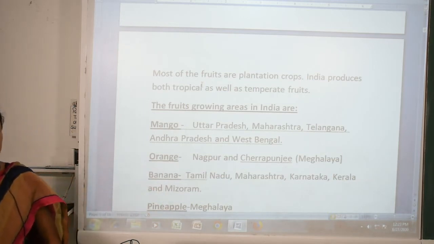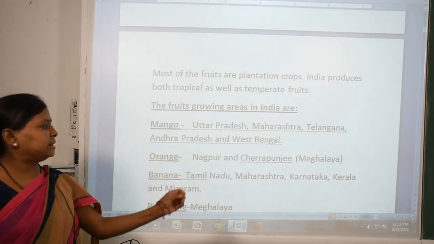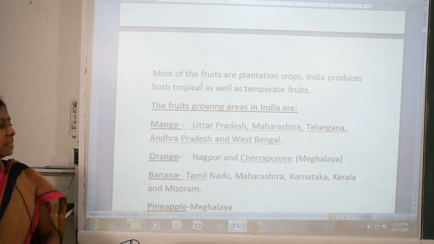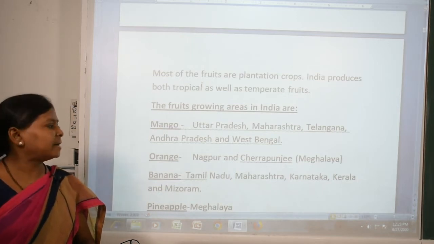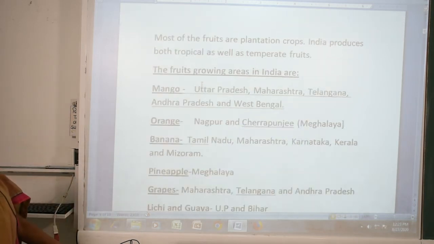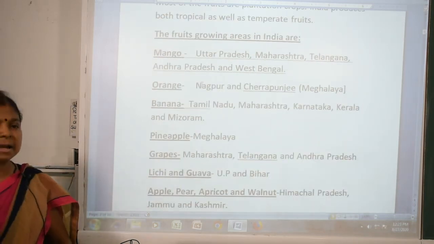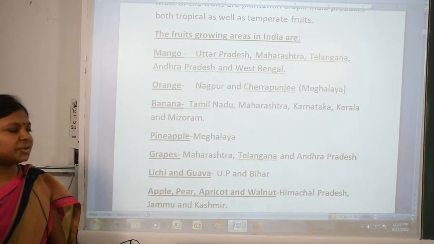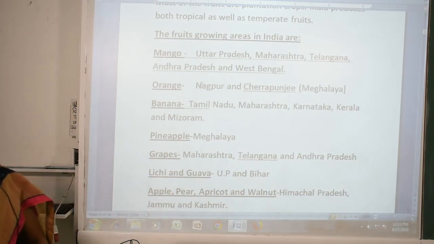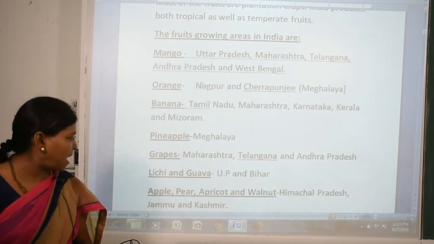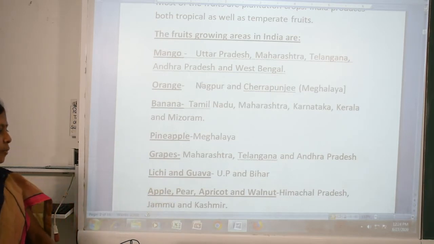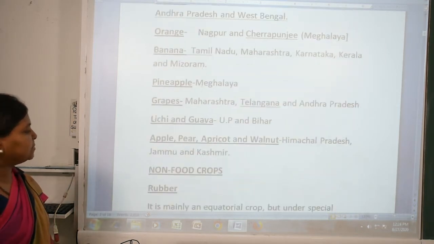Next one is orange. It grows in Nagpur and Cherrapunji in Meghalaya. Banana: Tamil Nadu, Maharashtra, Karnataka, Kerala and Mizoram. Next, pineapple grows well in Meghalaya. Grapes: Maharashtra, Telangana and Andhra Pradesh. Lychee and guava: Uttar Pradesh and Bihar. Apple, pear, apricot and walnut are mostly grown in Himachal Pradesh and Jammu and Kashmir.